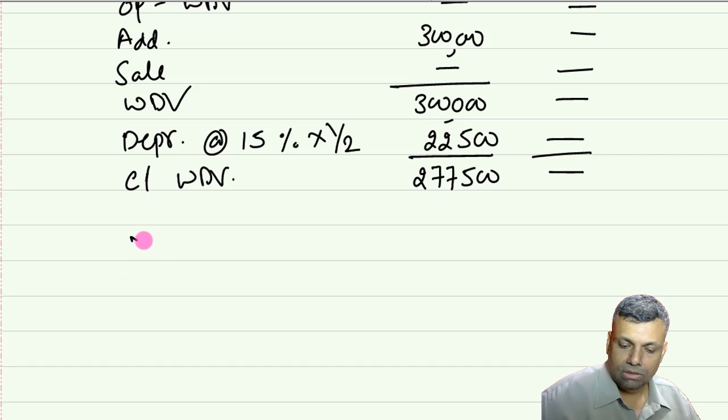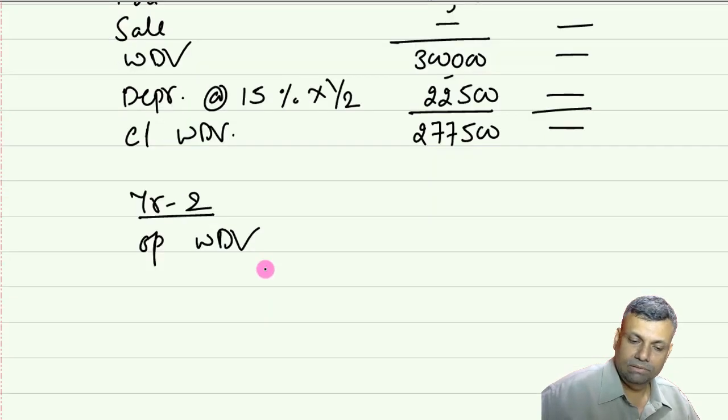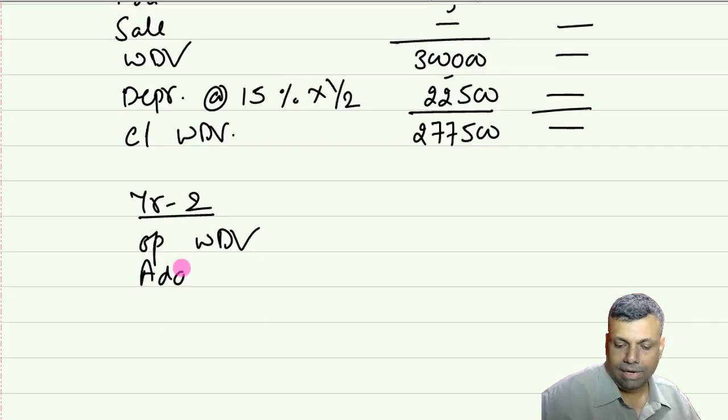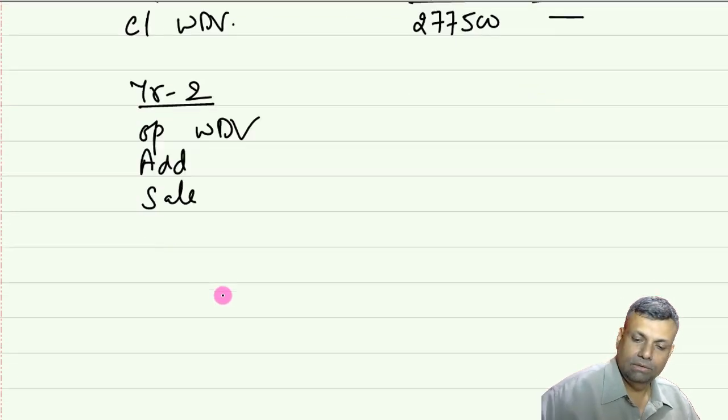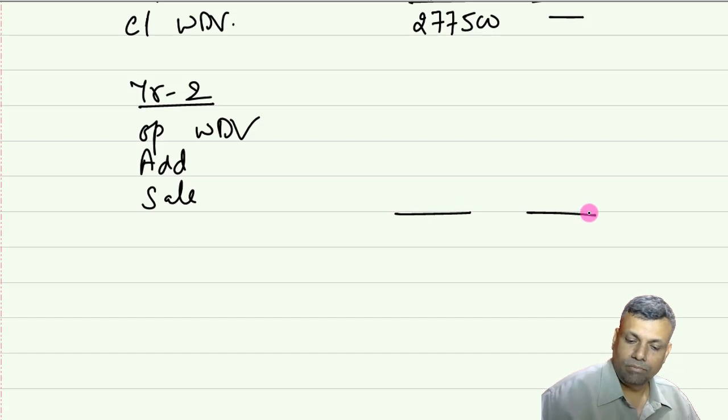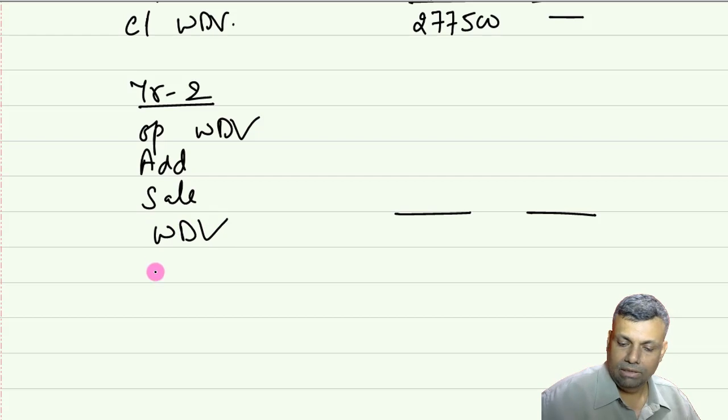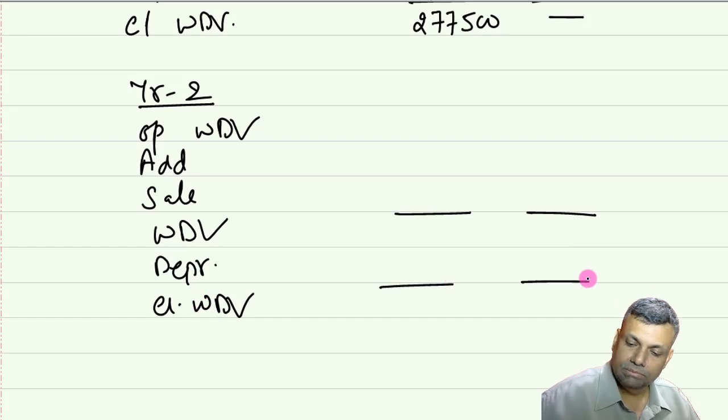Okay, now the year number 2. Opening WDV, additions made, anything sold during the year, same format. This is your WDV, depreciation, and the closing WDV.